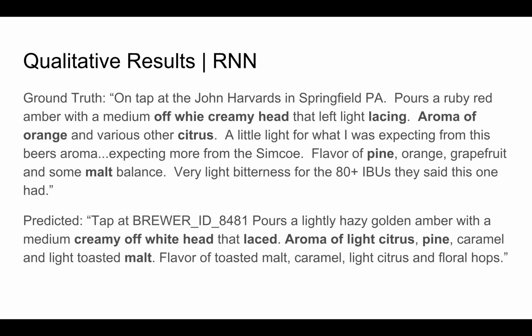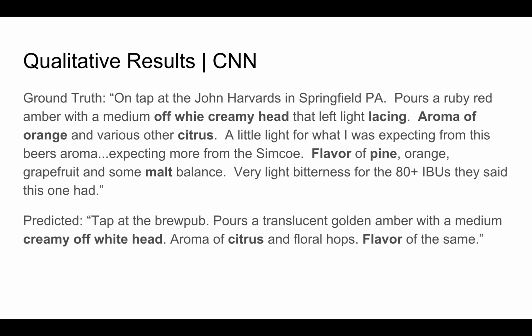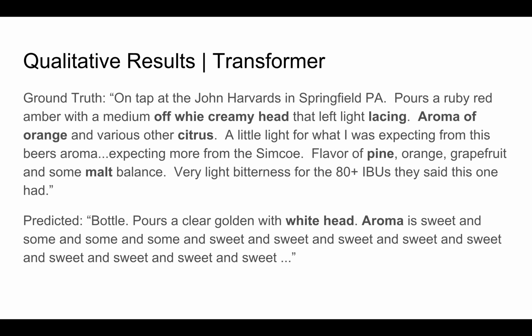So looking at some qualitative results for the RNN, given the ground truth here and the prediction from the RNN, we can see that there are some semantic similarities. So for example, both talk about creamy off-white heads, lacing, and aroma. With the CNN, you can also see that it talks about a creamy off-white head, but it's not as good as the RNN. It doesn't bring up the same amount of semantic information. The transformer is the worst. You can see that it gets stuck in this kind of loop of predicting sweet and.